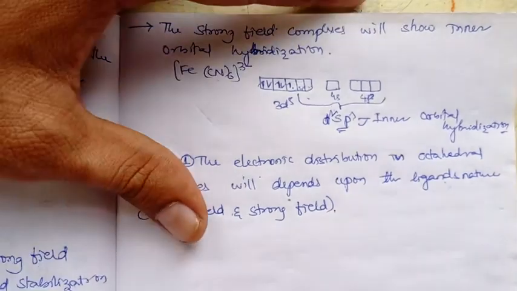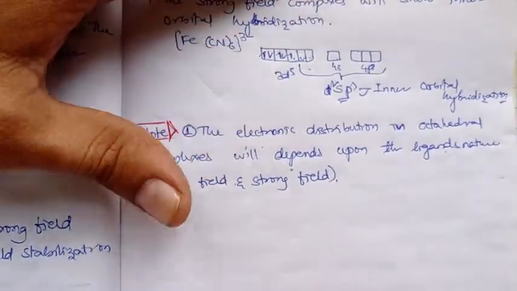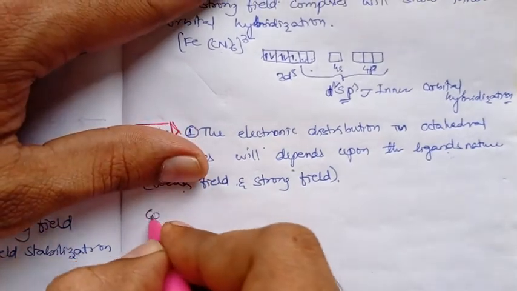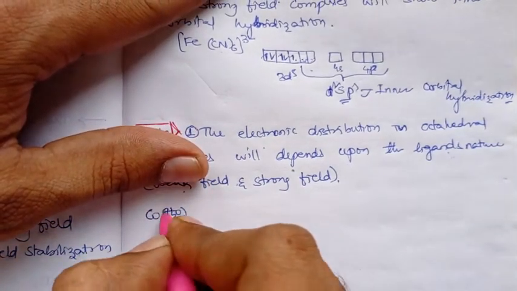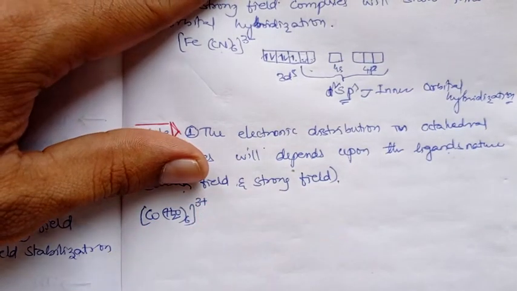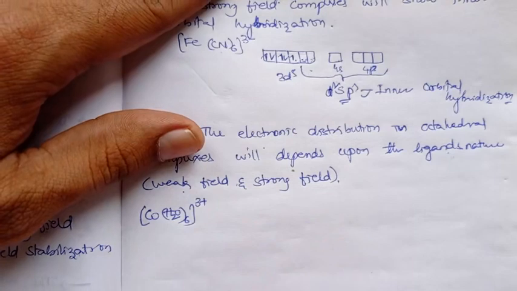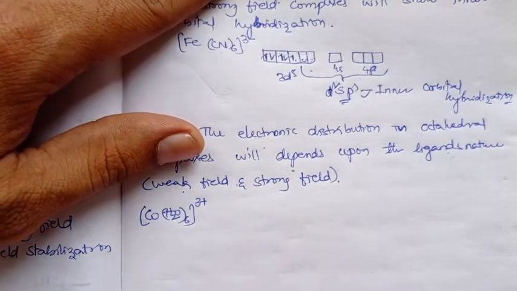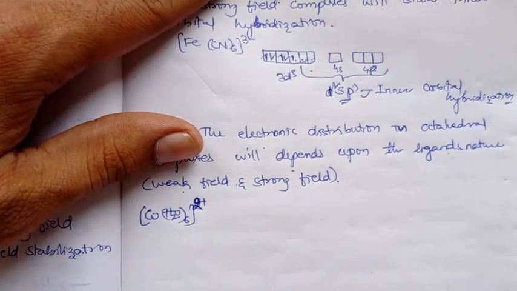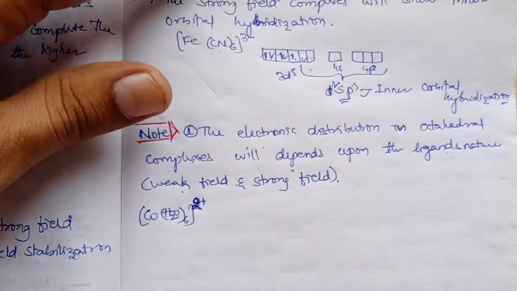So simply, if we take one example, the cobalt complex, hexaaquo cobalt(III) complex. Cobalt is 3d7, right? Let us take one more, 3d7. d6 I already observed, no?